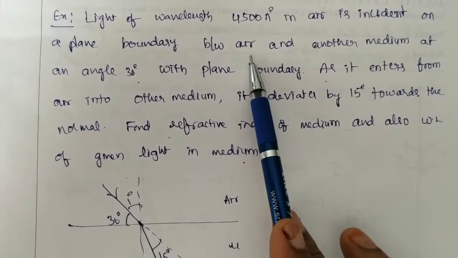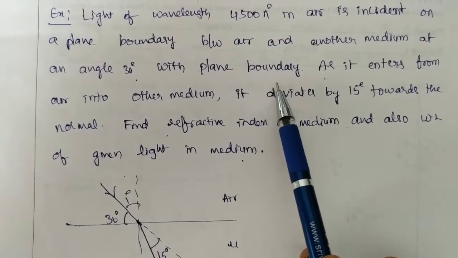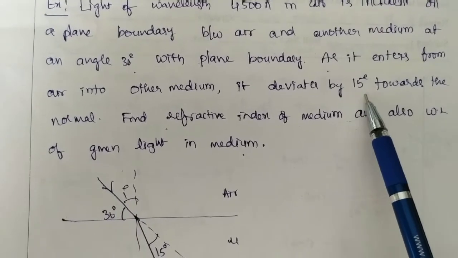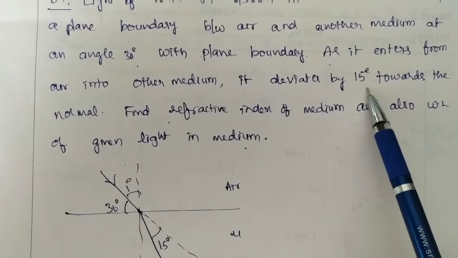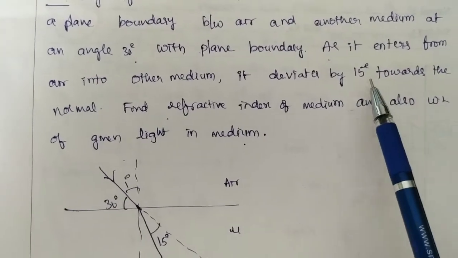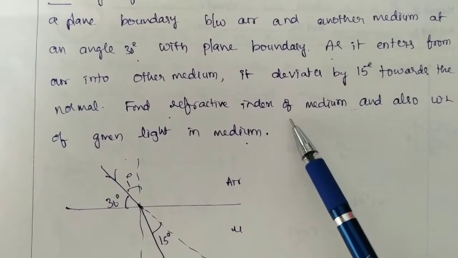Light is traveling from air to another medium, that means from rarer medium to denser medium, so it bends towards the normal, and the angle of deviation can be taken as i minus r. So i minus r is given to you, that is 15 degrees, and i is 60 degrees. From that you can calculate the r value, and then the refractive index, mu equal to sin i by sin r.